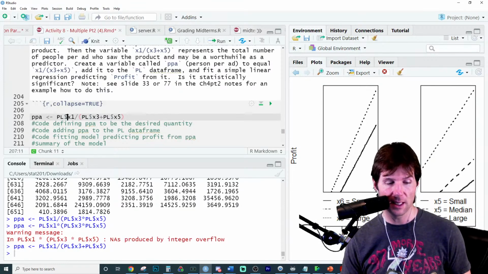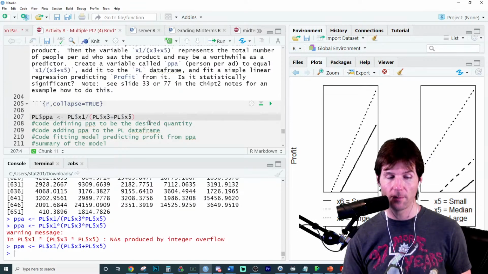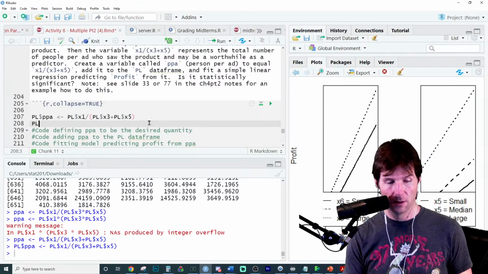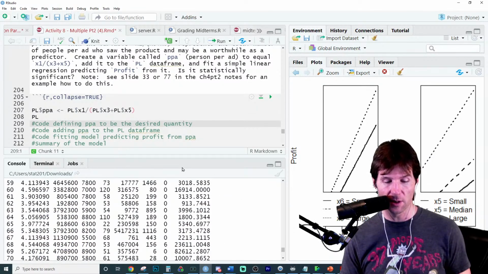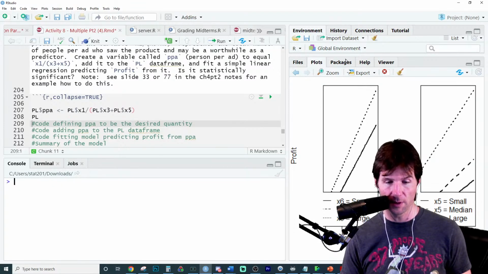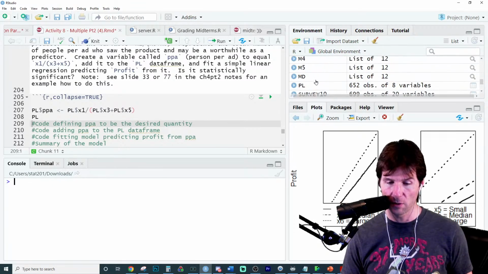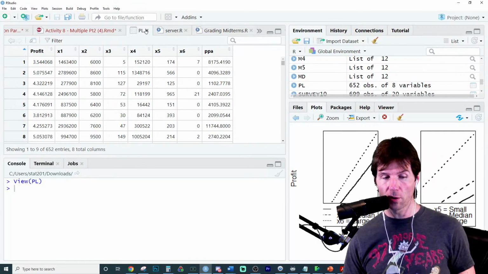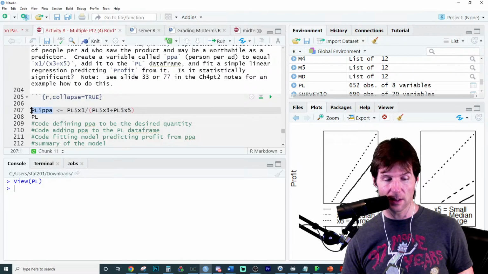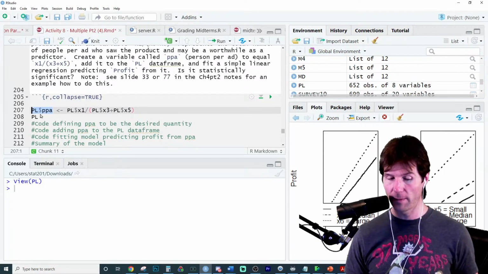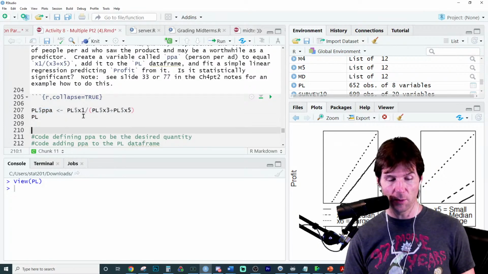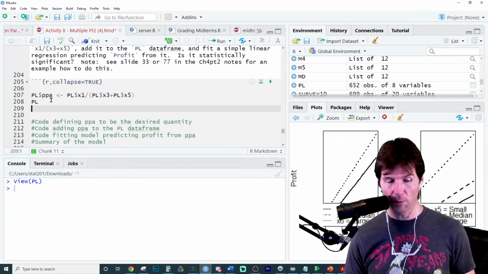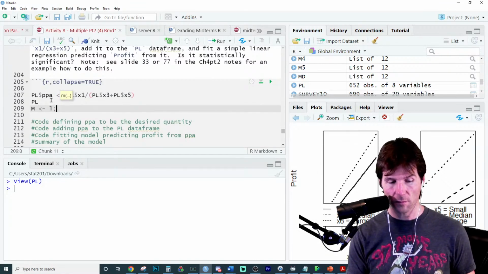Now, a lot of times I like to take these variables and add them to my data frame, and what will happen here is they'll be appended to the very end of your data frame. We'll do a limited output, or we'll just view it. And so now we've added it onto the data frame there, the variable PPA. If you store to a spot in a data frame that does not exist, you create that spot in the data frame.